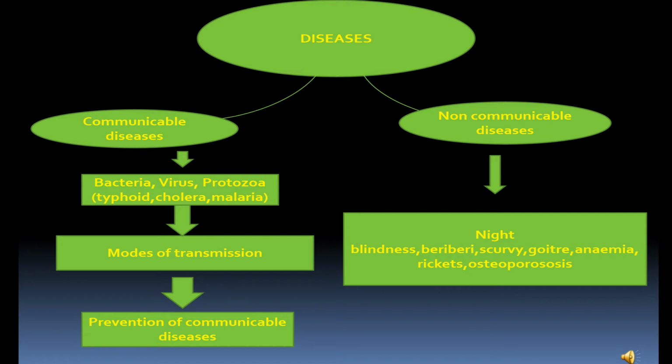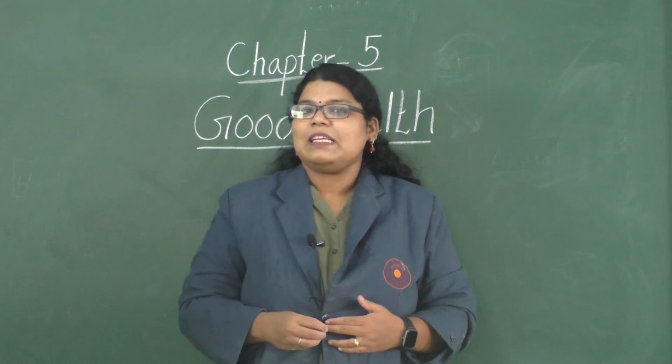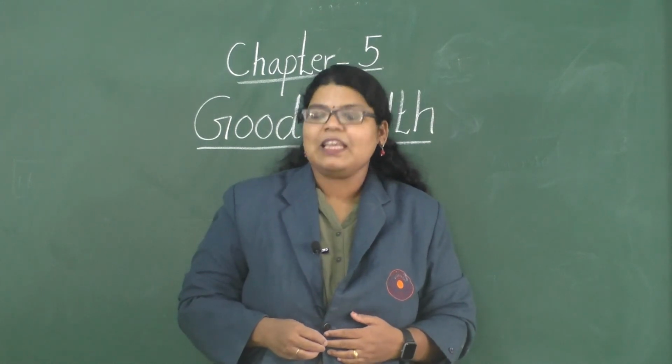Next is non-communicable diseases. These are also called deficiency diseases, and these are mainly caused by deficiency of a particular nutrient. Examples of these types of diseases are night blindness caused by deficiency of vitamin A, beriberi, scurvy, goiter, anemia, rickets and osteoporosis. So I hope the lesson is very clear to you.